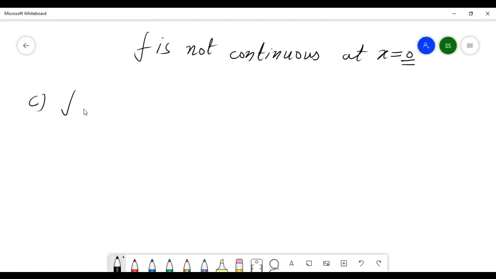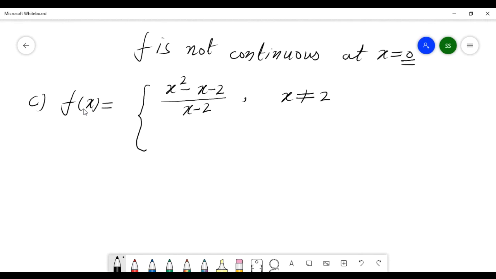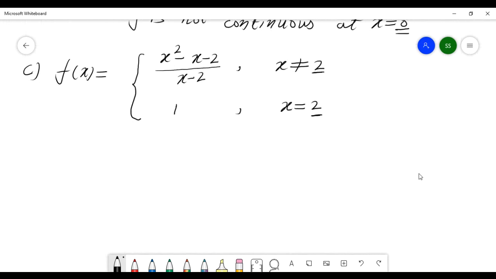Question number C. f of x equal to, we define it like that: x square minus x minus 2 divided by x minus 2 here, where x is not equal to 2, right? And here, given 1 if x is equal to 2. Okay, so you have to check at this number 2 whether this function is continuous or not. Okay, right? So let me start the solution.